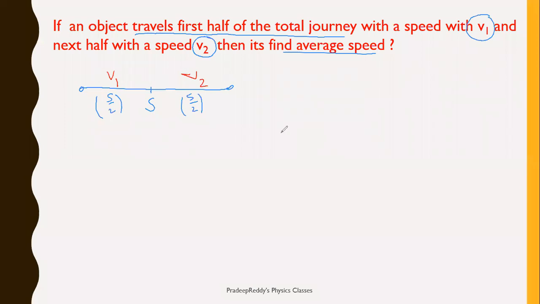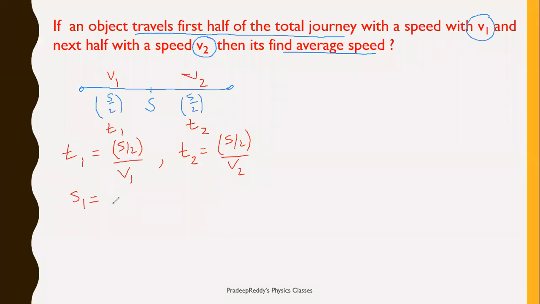Right? During the first half of the journey, it takes some time. Let me take it as t1. In the next half, as the speed v2 is different from that of v1, here it takes some different time t2. Therefore, you can clearly write t1, the time taken in this first half of the journey. It is t1 equal to time taken is equal to distance by speed, it is s by 2 divided by v1, and time taken t2 is equal to s by 2 divided by v2. t1 and t2 values are known.